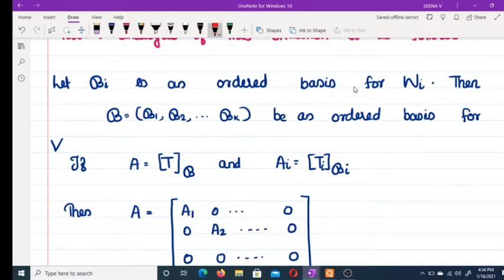Bi is an ordered basis for Wi, Ti is a linear operator on Wi, and Ai is the matrix of Ti with respect to the basis Bi.